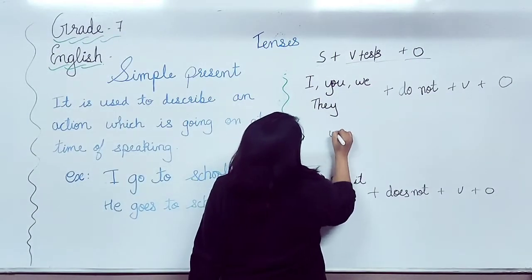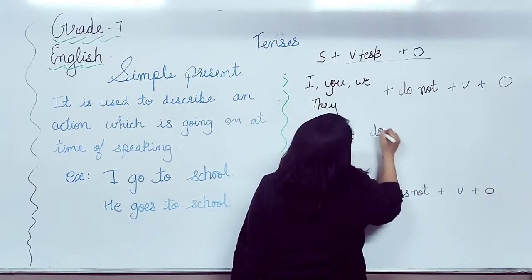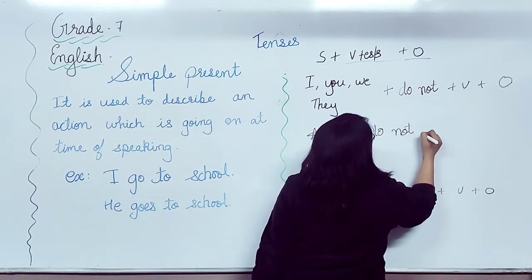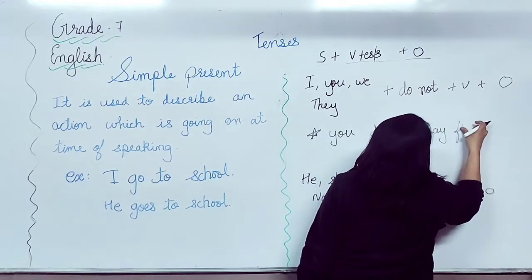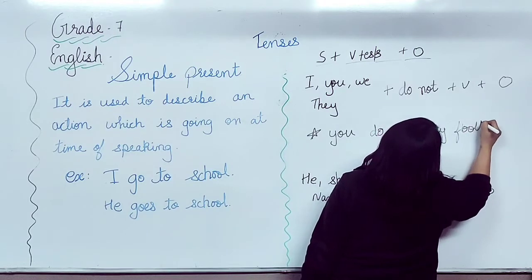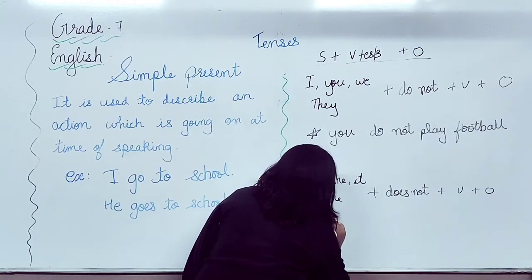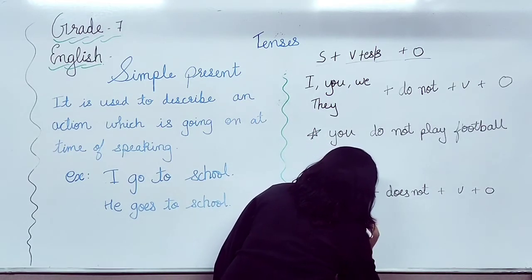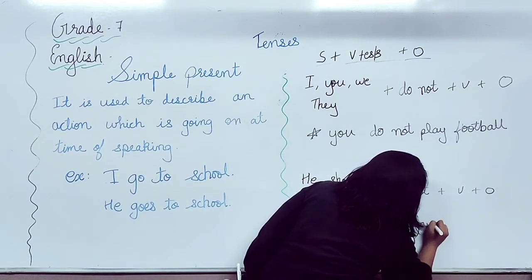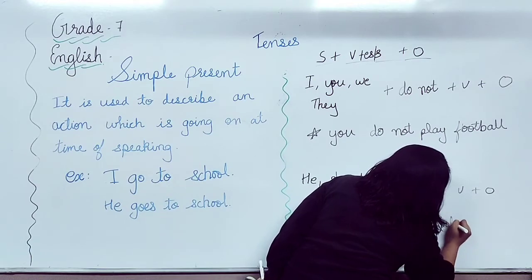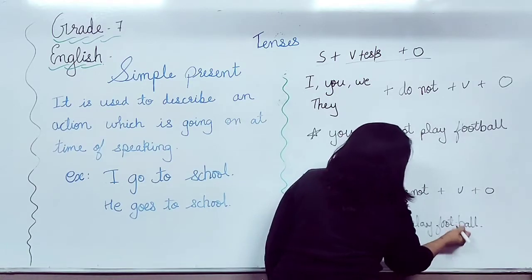Let's have one example. You do not play football. She does not play football.